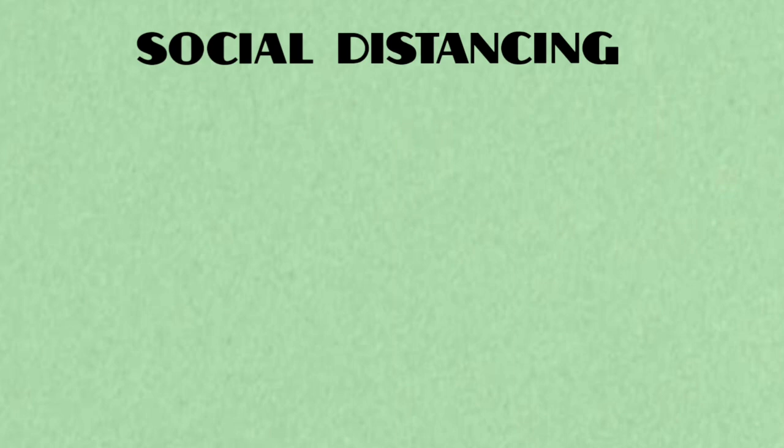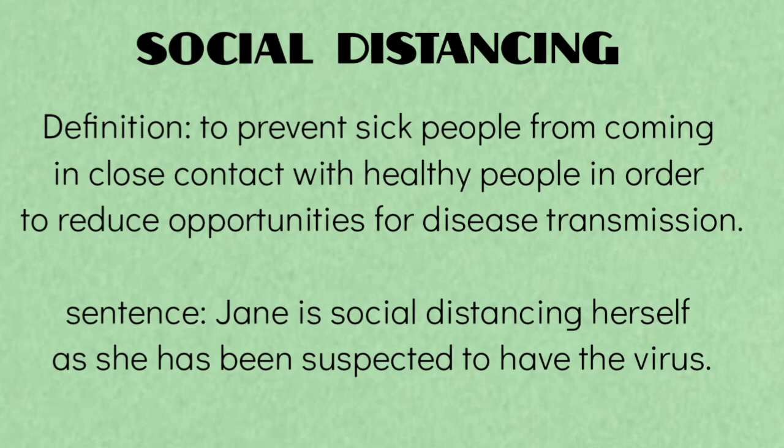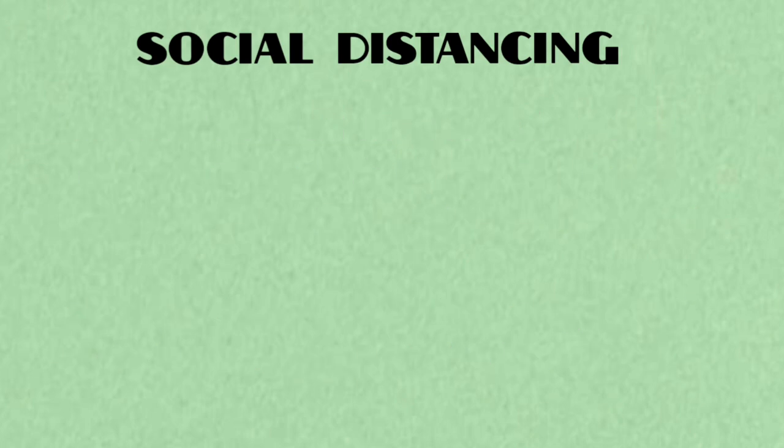Next, social distancing. Social distancing is to prevent sick people from coming in close contact with healthy people in order to reduce opportunity for disease transmission. For example, Jane is social distancing herself as she has been suspected to have the virus.